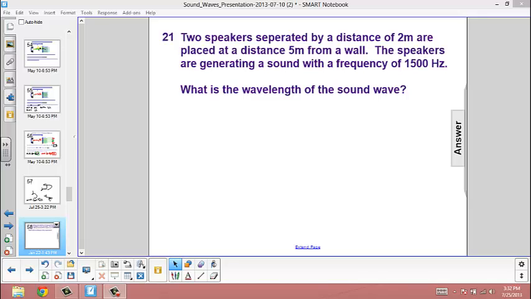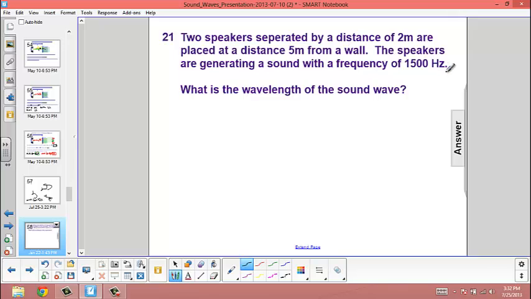Two speakers separated by a distance of 2 meters are placed a distance of 5 meters from a wall. The speakers are generating a sound with a frequency of 1,500 hertz. What is the wavelength of the sound? When we're answering this, we'll apply the wave equation.